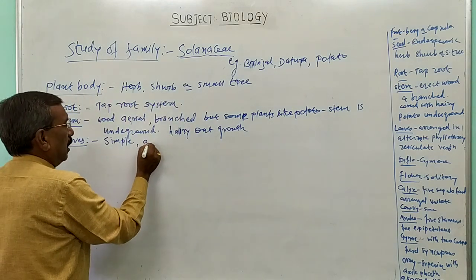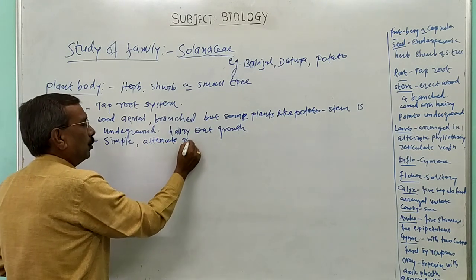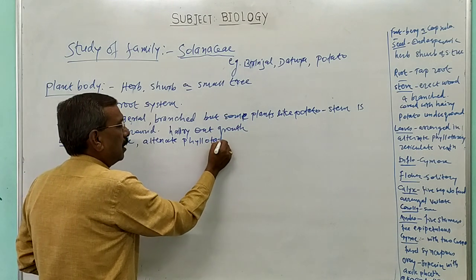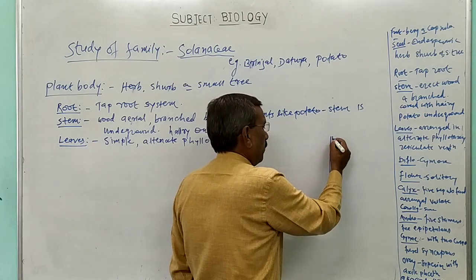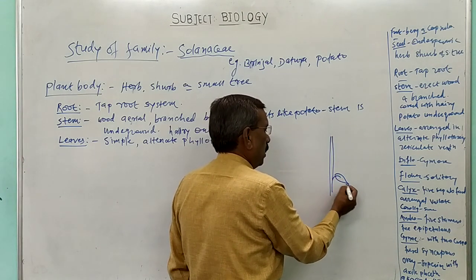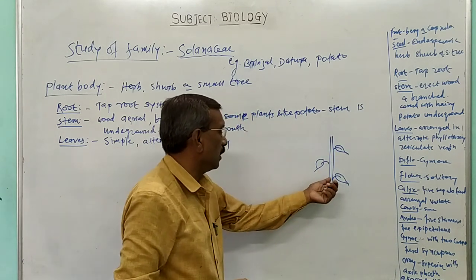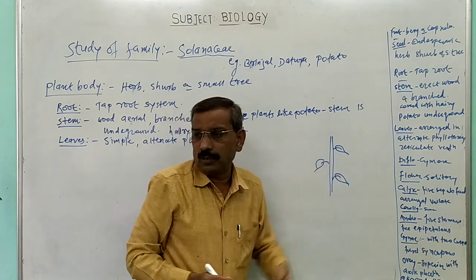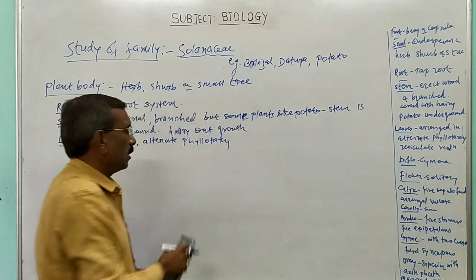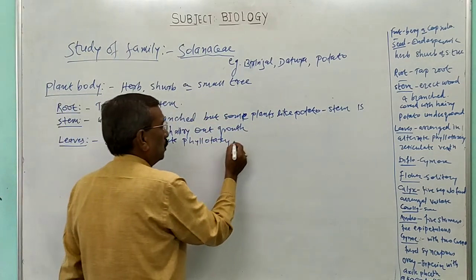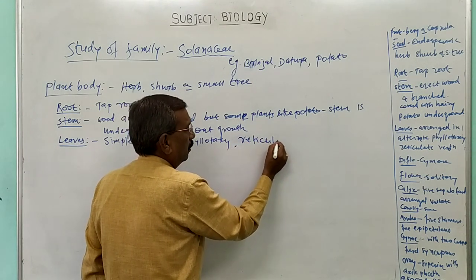They are arranged in alternate phyllotaxy. Alternate phyllotaxy means, suppose this one is a stem of the plant, and on this plant this one is one leaf, this one is the second leaf. From each nodal region only one leaf originates and they are produced on either side of the stem. That one is known as alternate phyllotaxy. This shows the arrangement of leaves in alternate phyllotaxy, and the leaves show reticulate venation.